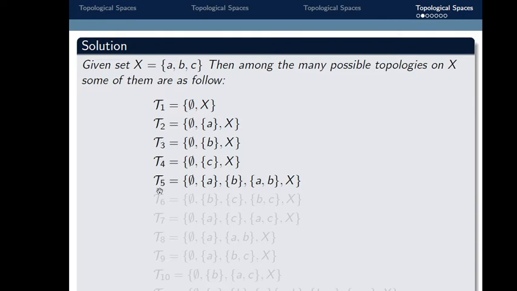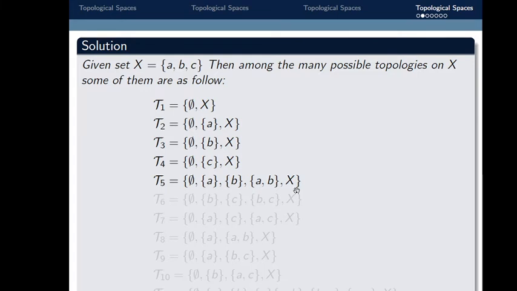Now consider tau 5. Here tau 5 is defined as phi, singleton A, singleton B, set A comma B, and X. So this is a sub collection of X. Here if we take the union of any two elements, suppose I take the union of these two sets, then it is set A comma B, which belongs to tau 5. If we take the intersection of these two sets, singleton A and B, it is the empty set, which belongs to tau 5.